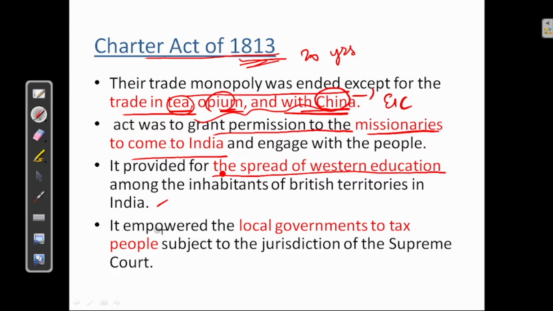Next, it empowered the local governments to tax people subject to the jurisdiction of Supreme Court. So, local governments were given power to tax the people, and also they were given power to punish the people if they don't pay the tax. These are the features under the Charter Act of 1813.